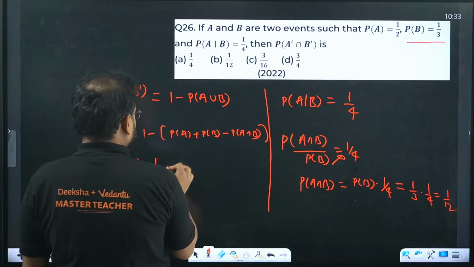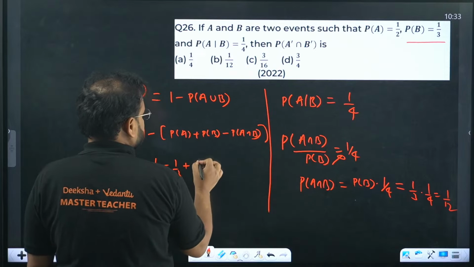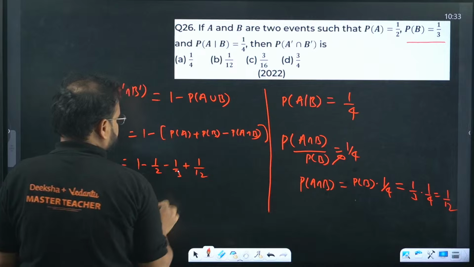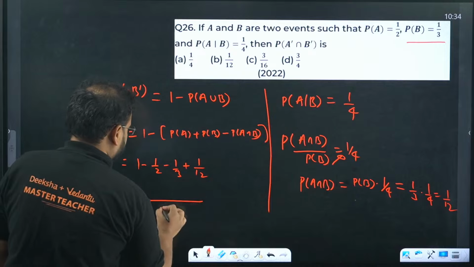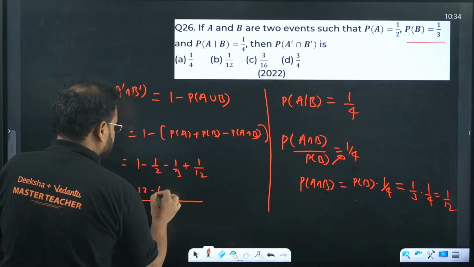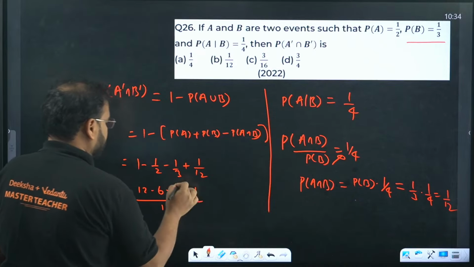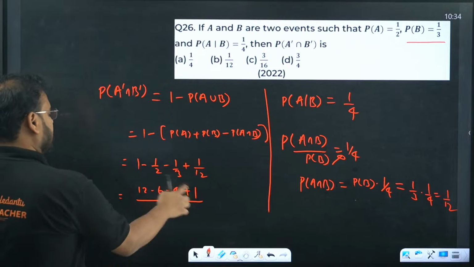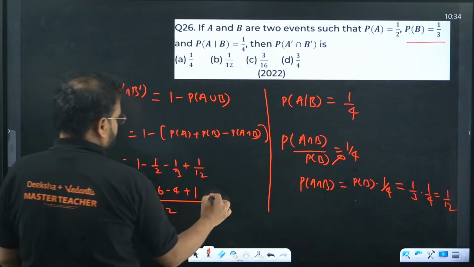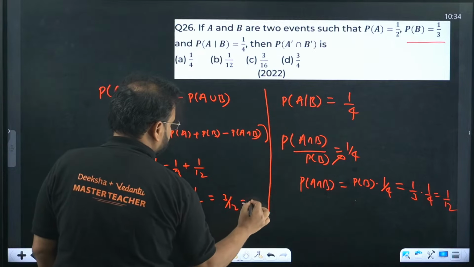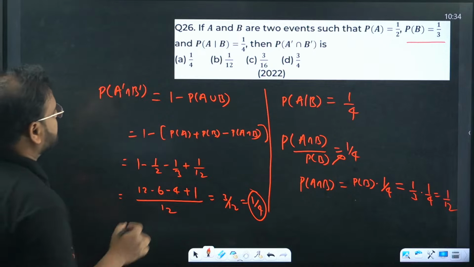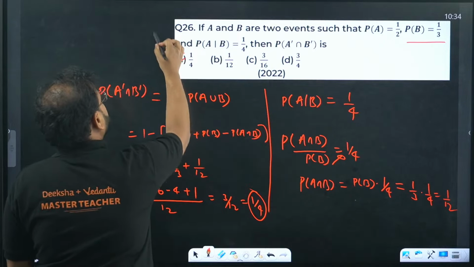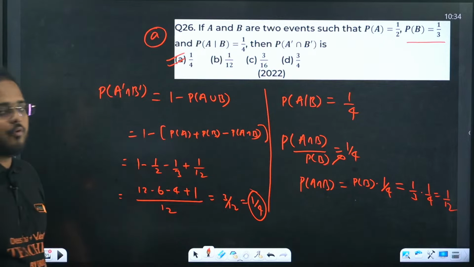Minus P(B) is how much? 1 by 3. And plus 1 by 12. Take LCM. So 12 minus 6 minus 4 plus 1. 13 minus 10. 3 by 12. So 1 by 4. 1 by 4 is the answer. 26th one, answer is option A, 1 by 4. Have a look.